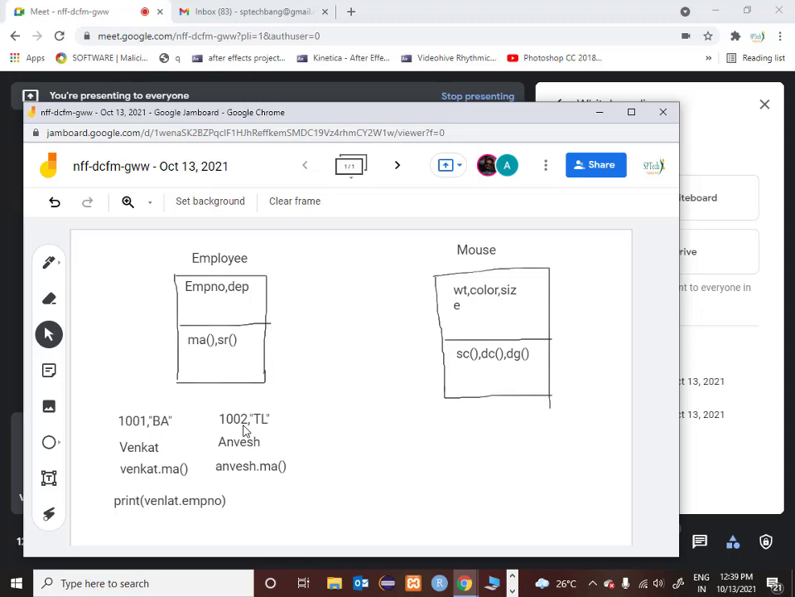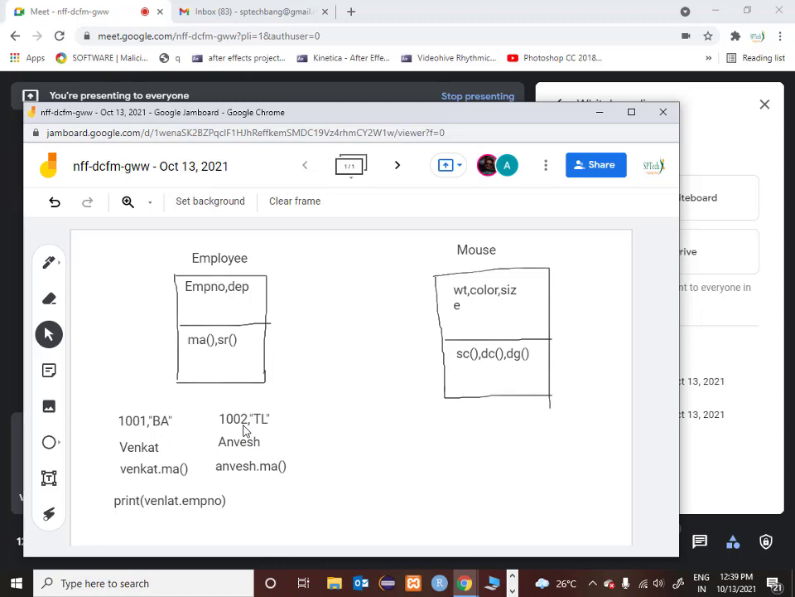So we have to associate it with an object. That is why I use object name dot property name. The object name is Venkat, and what is the property name? EMP number. Object name dot property name means Venkat dot department number, department name, whatever you call. So this is how you access the value of an instance variable.